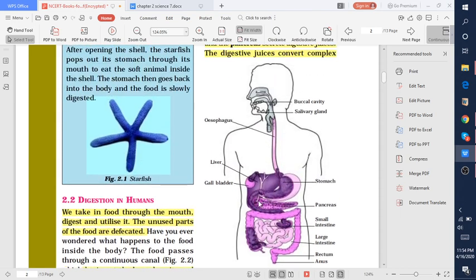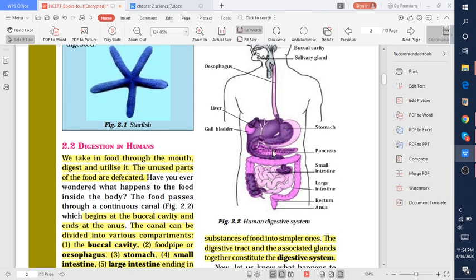So here you can see the buccal cavity in the mouth, salivary gland, esophagus, that is the food pipe, liver, which serves as a gland which secretes digestive juices, gallbladder, stomach, pancreas, small intestine, large intestine, rectum and anus.